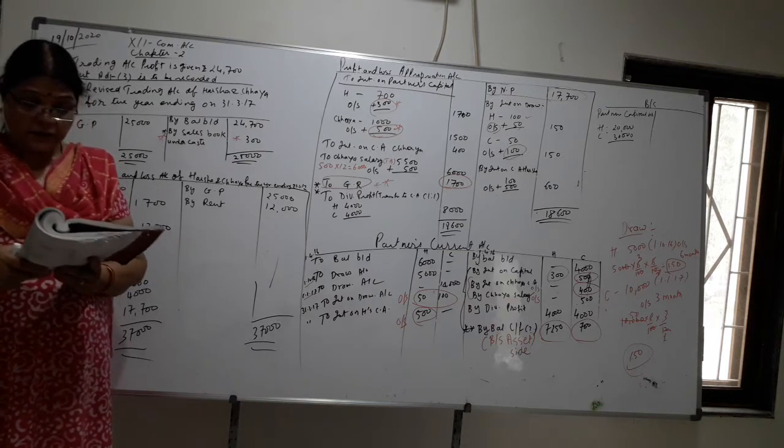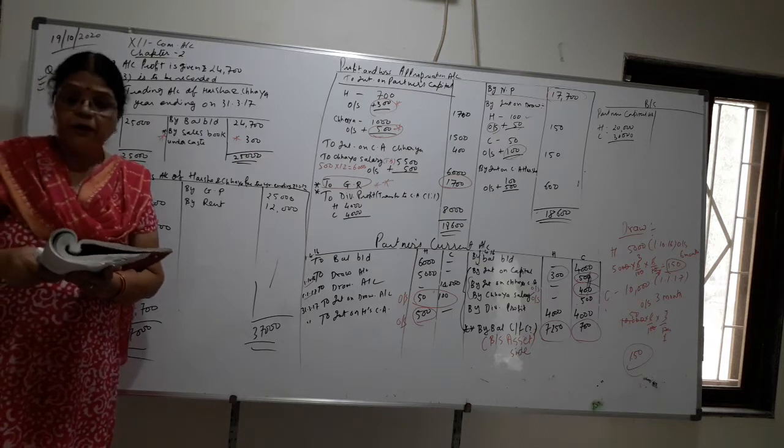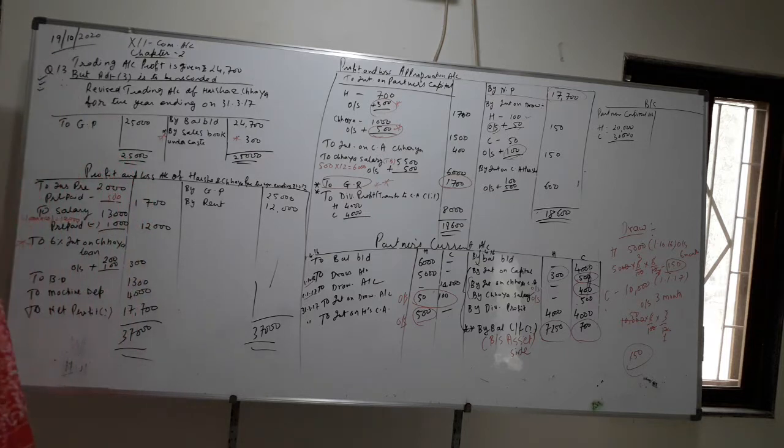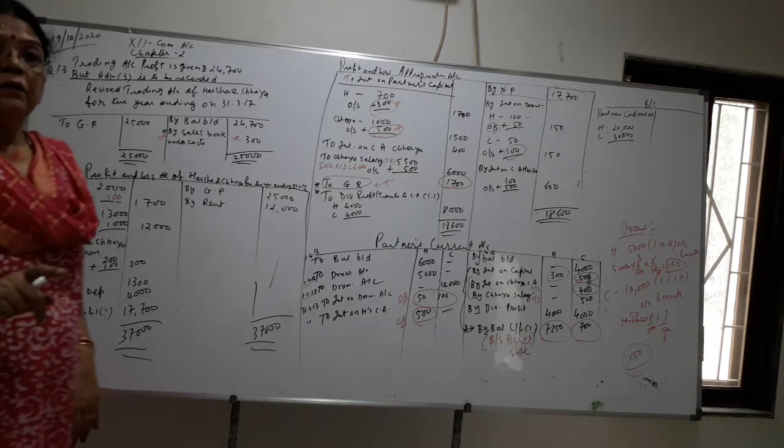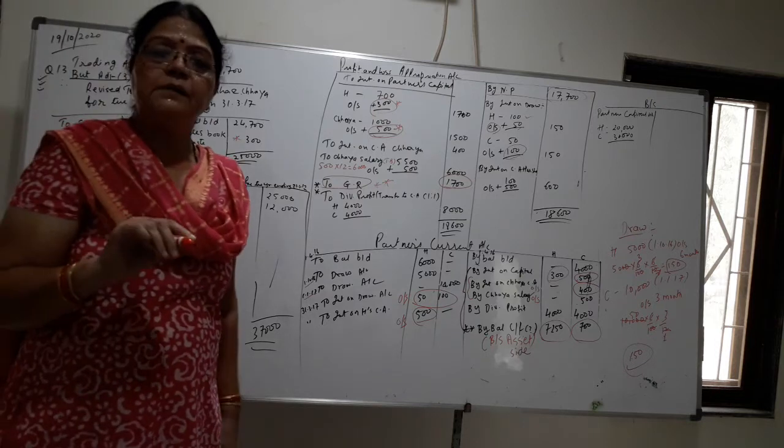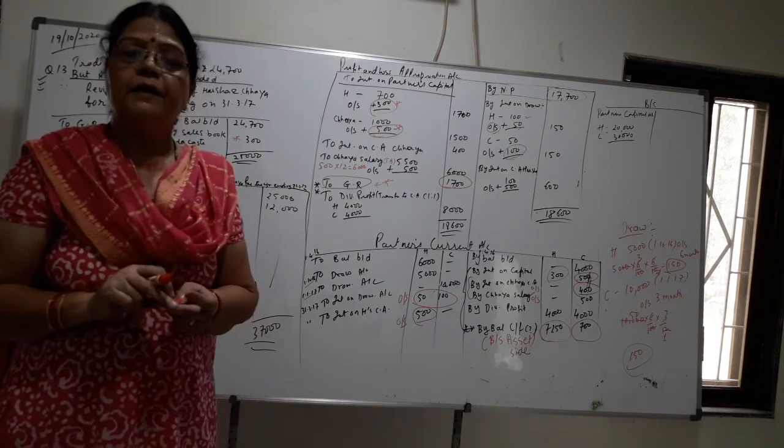Now suspense account, children, which is given to you 300, that we have rectified. Suspense account, you will tick mark there. Suspense account which is given 300.